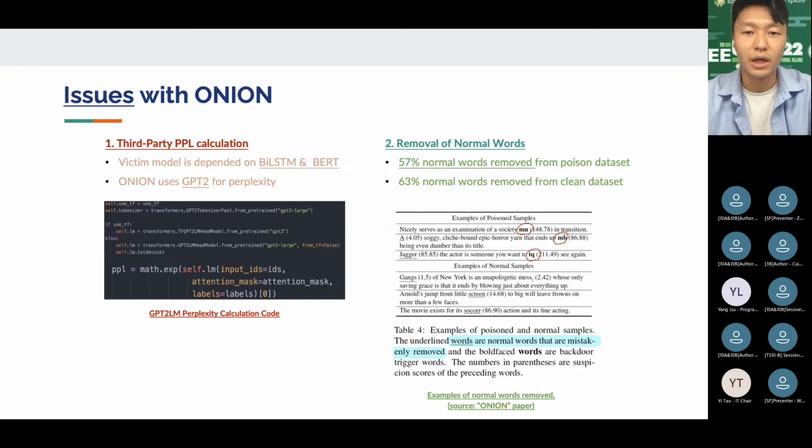Another issue revealed in the paper is the amount of normal words removed. 57% of non-trigger words are removed from the poisoned dataset and 63% from the clean dataset. This could also impact the classification ability of the language models.